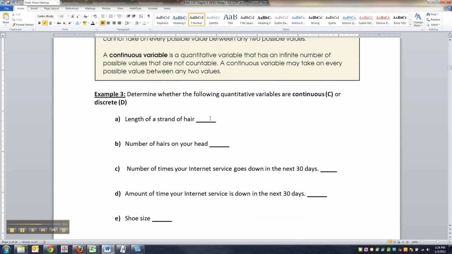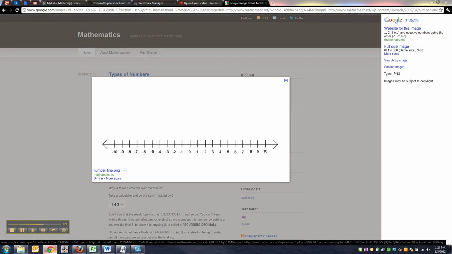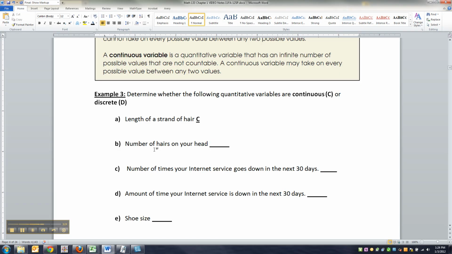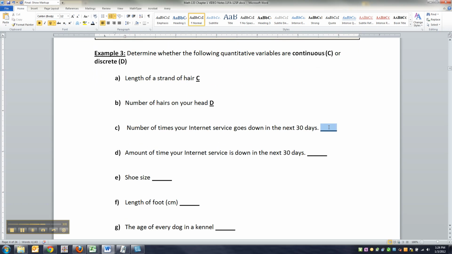All right, so what about the length of a strand of hair? Well, if you measure the length of your hair, that's continuous, right? A ruler is essentially a number line. A ruler is just a glorified number line with different units on it. But the number of hairs on your head you would count. 1 hair, 2 hairs, 3 hairs, 4 hairs. That's discrete. The number of times your internet service goes down in the next 30 days. That's discrete. It goes down once. It goes down twice. But how much time? Like if you took a stopwatch out every time it goes down and measured the time in seconds, in milliseconds, in nanoseconds, that's continuous, right?